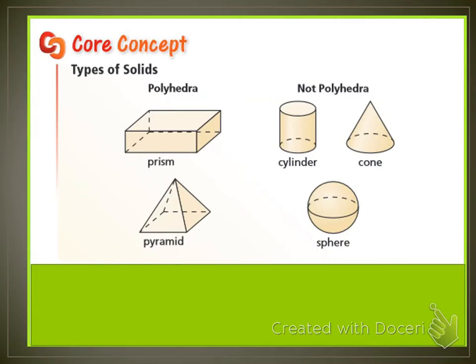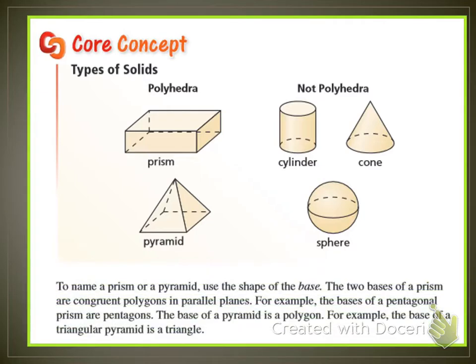A cylinder has a circle. A cone has a circle. A sphere literally is a circle. So make sure you know the difference because it will be required on your quiz and test. Some other things to know when you're going to highlight. To name a prism or a pyramid, go ahead and highlight this. To name a prism or a pyramid, you use the shape of the base.